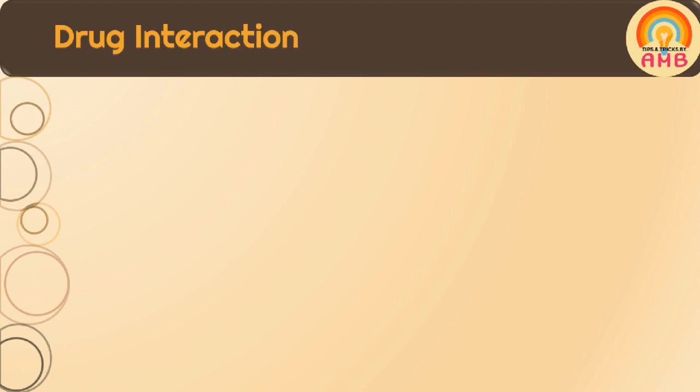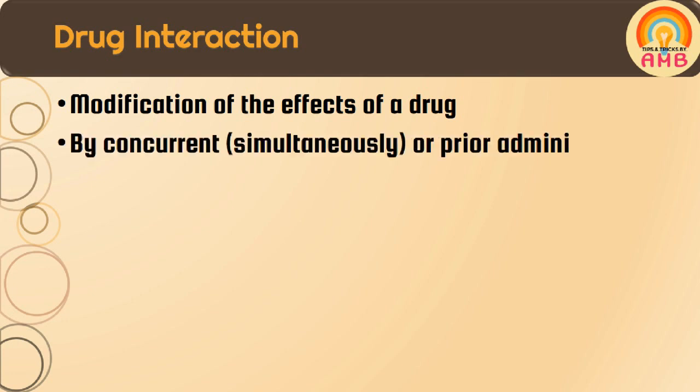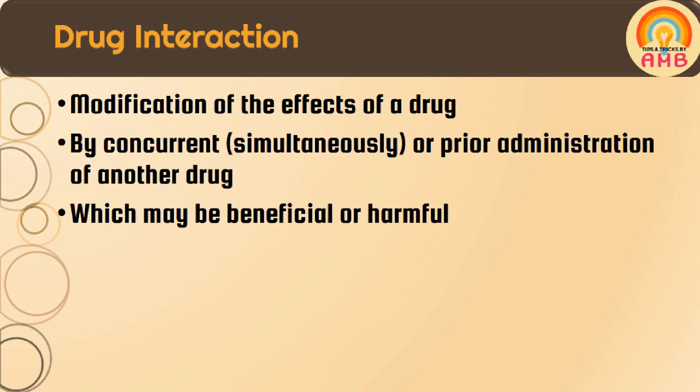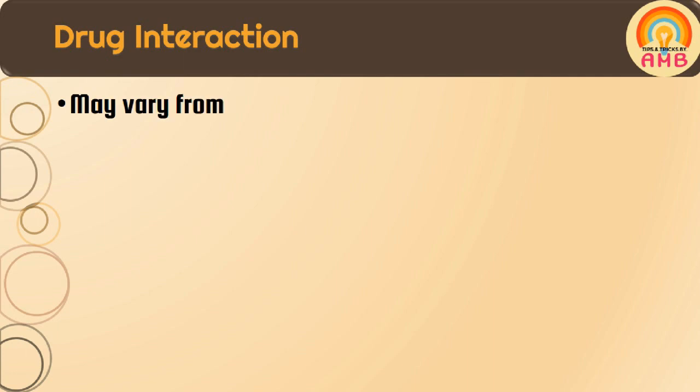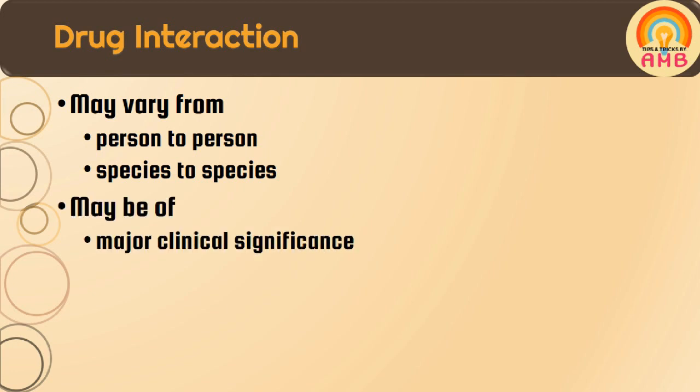But how are drug interactions defined? Drug interactions are defined as modification of the effects of a drug by concurrent or simultaneous or prior administration of another drug, which may be beneficial or harmful. Drug interactions may vary from person to person or species to species and may be of major clinical significance or of no clinical significance. So what is major clinical significance?